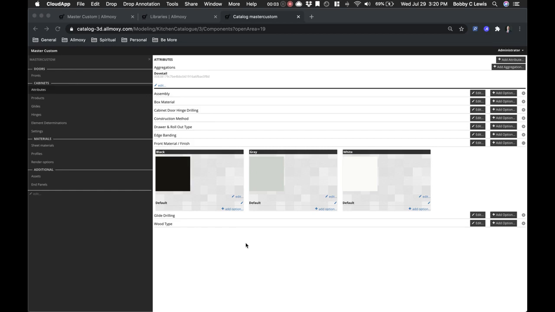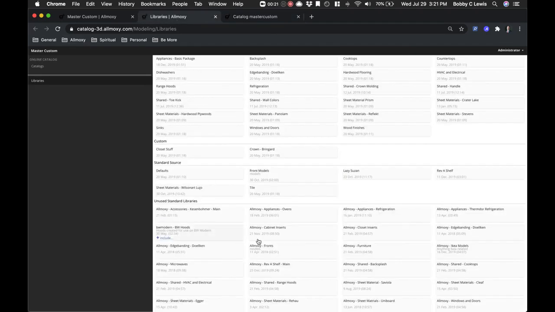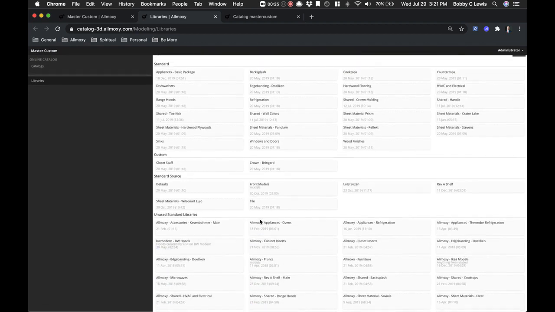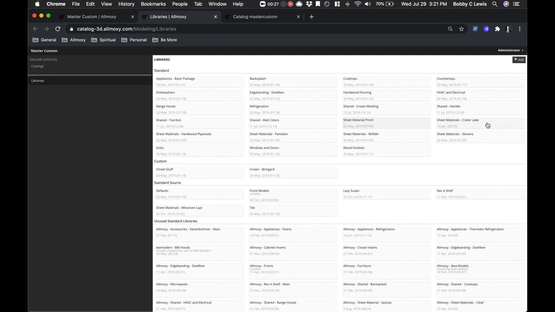Okay, setting up sheet materials and/or colors that currently don't exist in the system is actually made quite easy by a function that has been built. Essentially, say you want to add a sheet code that doesn't exist in any existing library. So in your libraries here, you're trying to find some sheet codes. They just don't exist. There's not any sheet materials that match your specific stains and so forth.